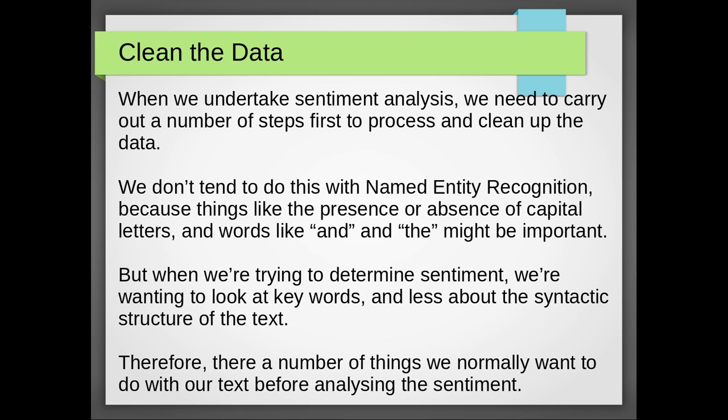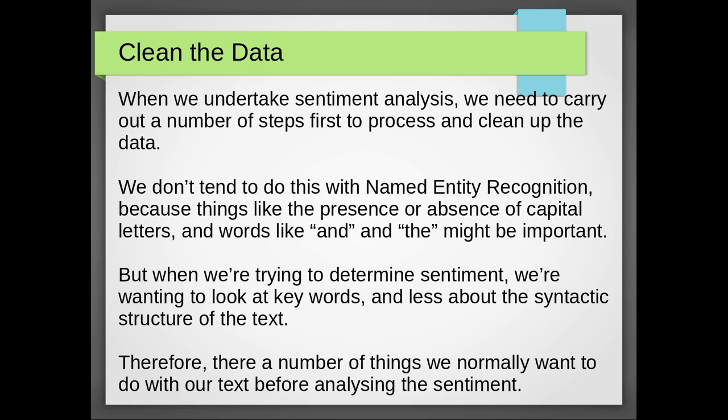But when we're trying to look at sentiment, we're wanting to look at keywords within our text and less about the kind of syntactic structure of the text. And we're trying to use those keywords to come to a judgment call about whether we think the text is positive or negative or maybe neutral.